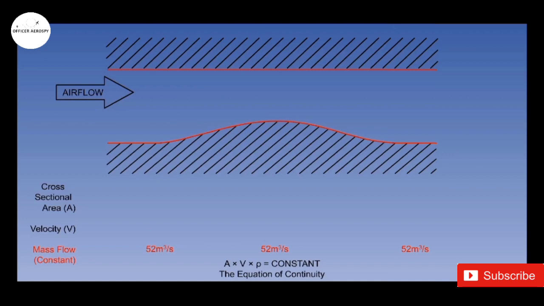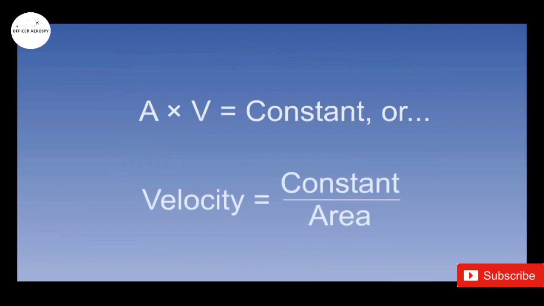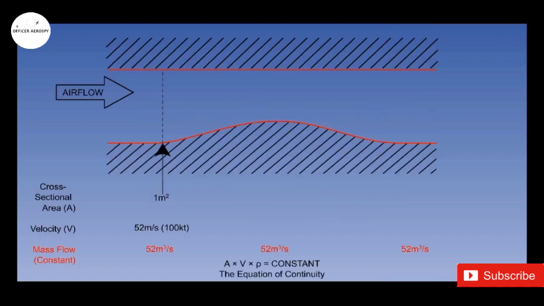Air is a compressible fluid. Any pressure change in flow will affect the air density. However, at low subsonic speeds less than 0.4 Mach, the density changes are insignificant and can be disregarded. The equation of continuity can be rearranged as velocity equals constant divided by area. Because the mass flow must remain constant, it can be seen from the equation of continuity that a reduction in the tube's cross-sectional area results in an increase in velocity and vice versa.